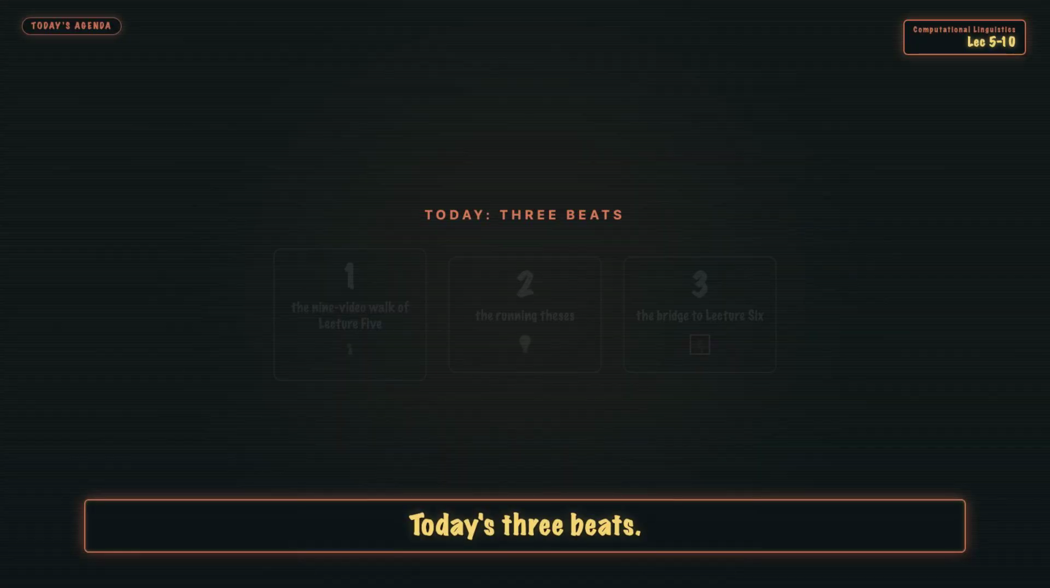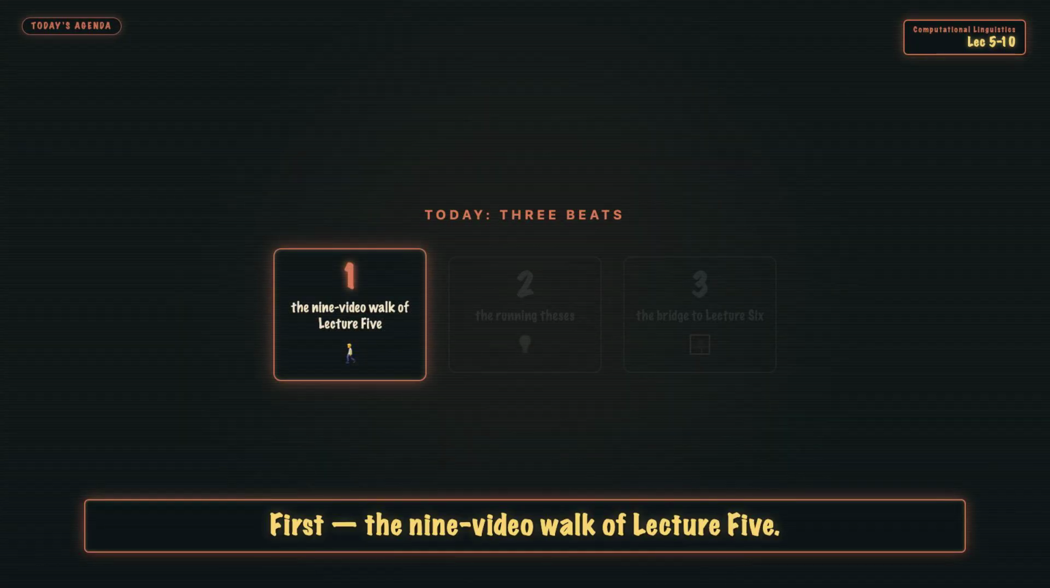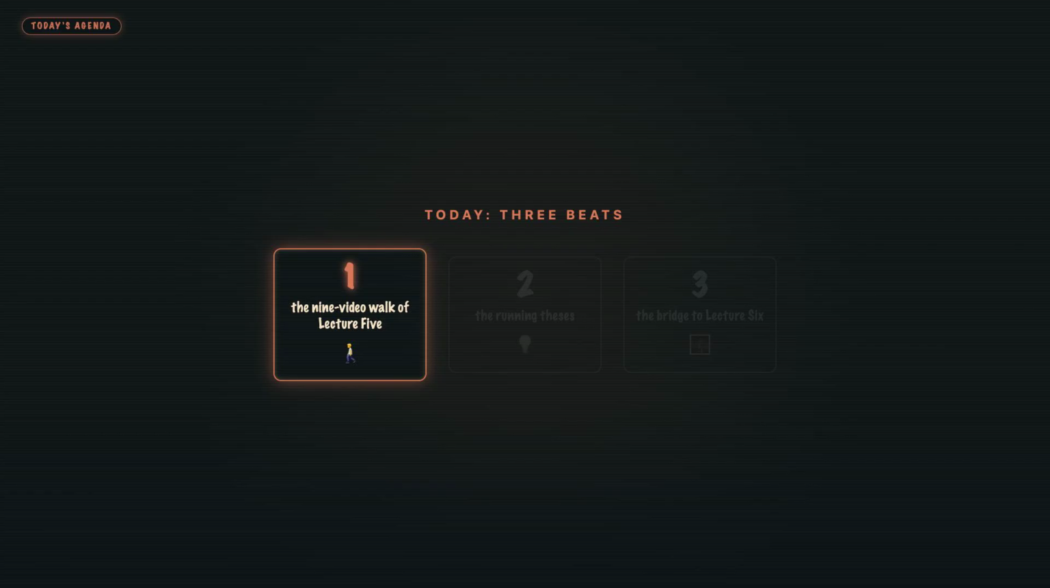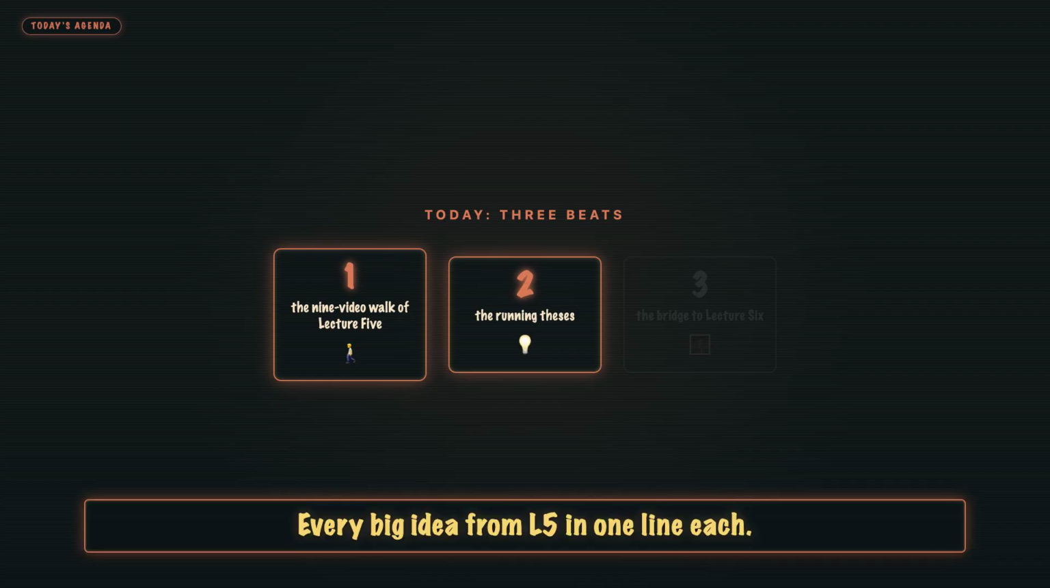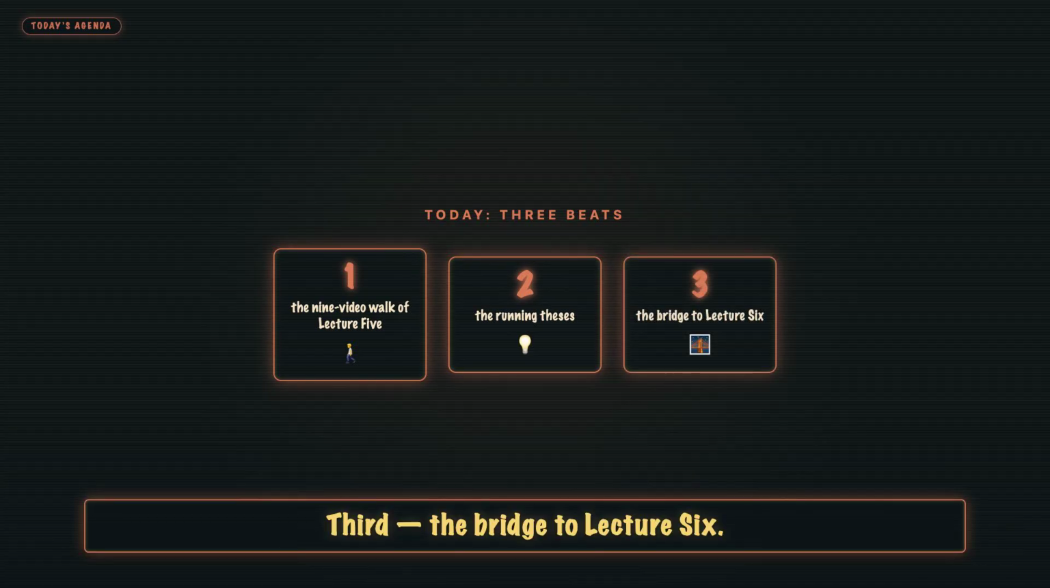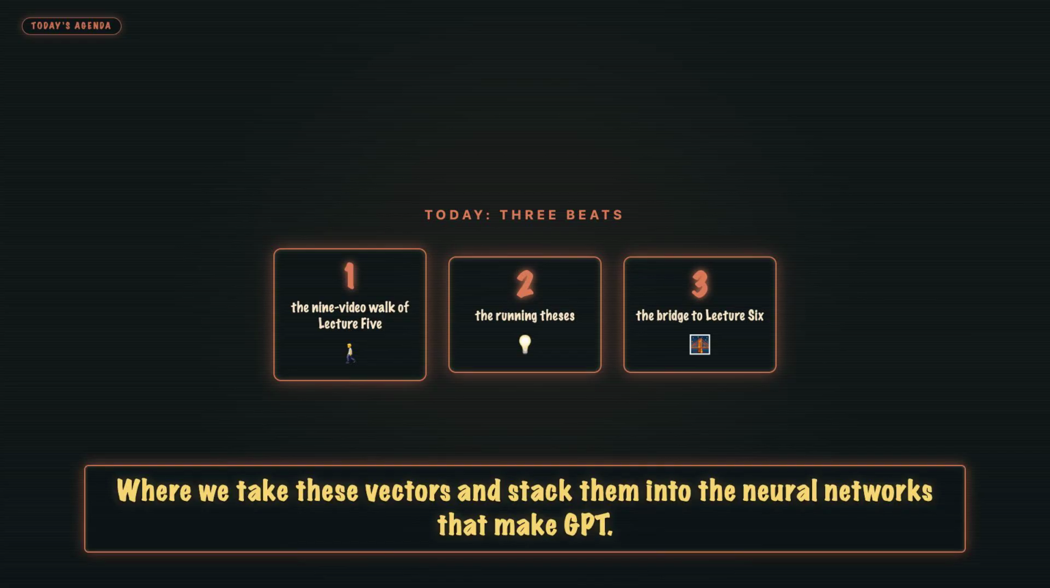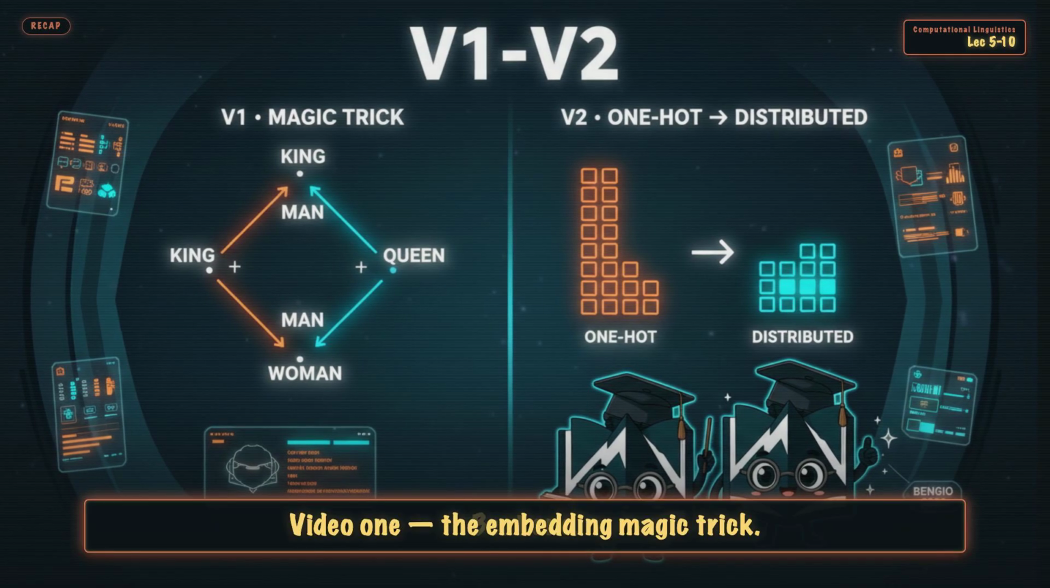Today's 3 beats. First, the 9-video walk of Lecture 5, what you should remember. Second, the running theses, every big idea from L5 in 1 line each. Third, the bridge to Lecture 6, where we take these vectors and stack them into the neural networks that make GPT. Beat 1, the walk.